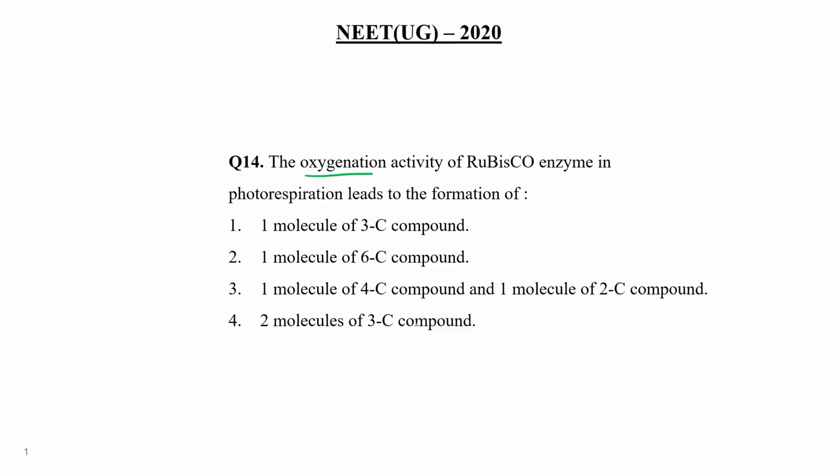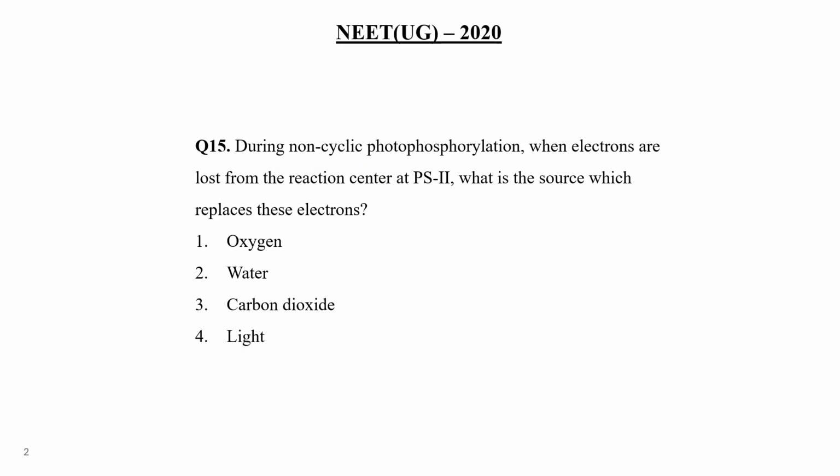Oxygenation activity of Rubisco enzyme in photorespiration leads to the formation of phosphoglycolate and phosphoglycerate, that is one molecule of 3 carbon compound, right? So choice number 1 would be the correct answer. Clear? Now next, question number 15.